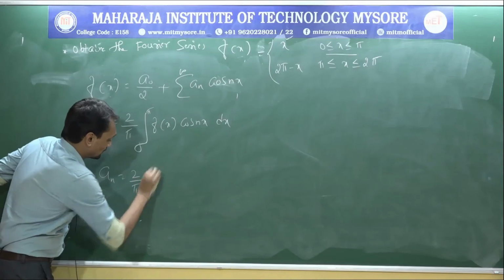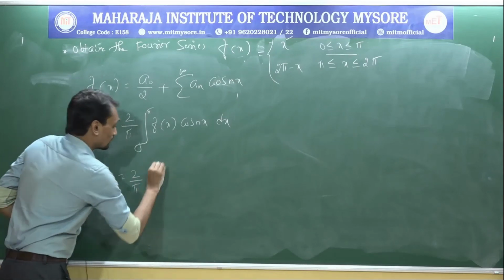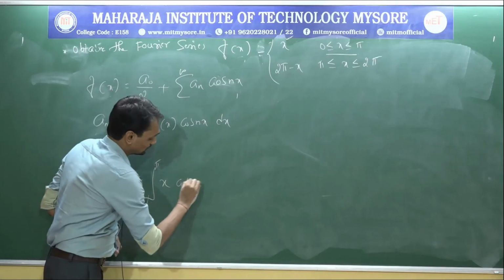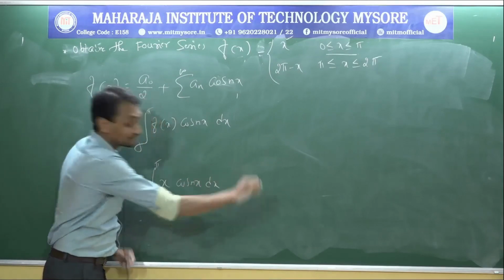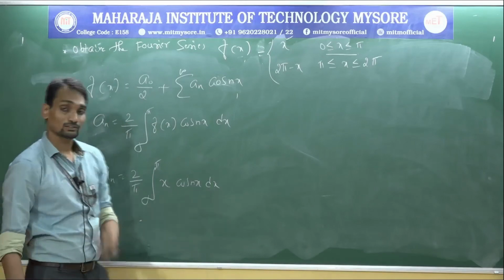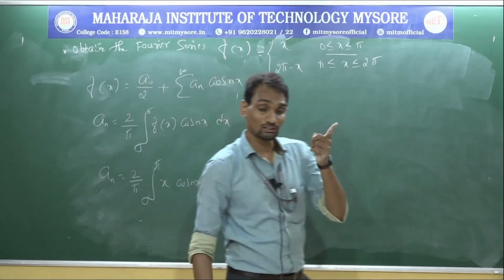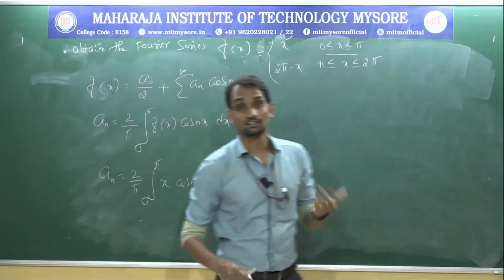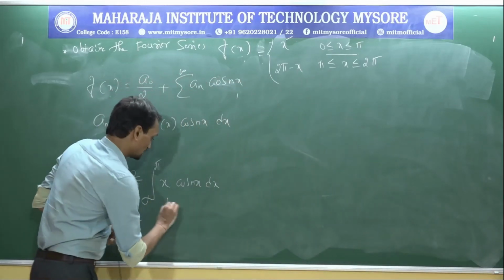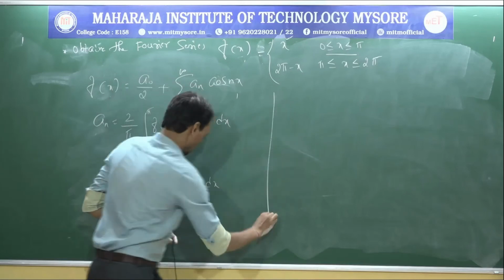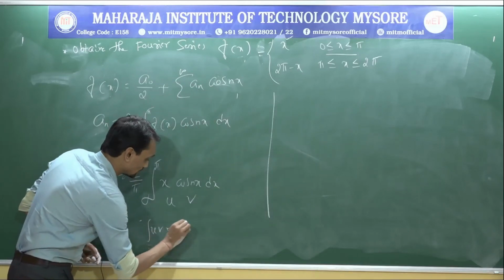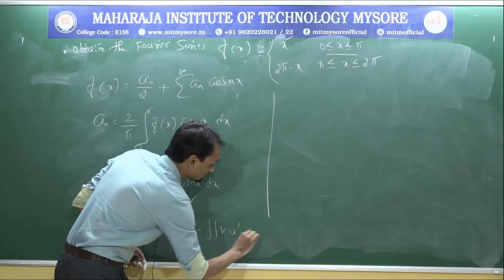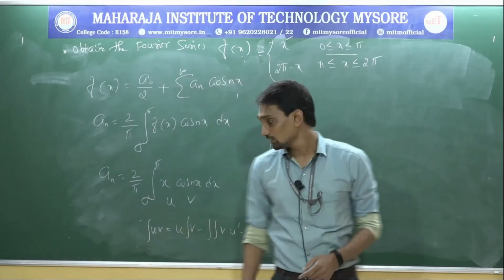An equal to 2 by pi integral 0 to pi. What is f of x? Again the same value, x into cos nx dx. Now two variables are there. In the previous case, while calculating A0, only one variable, so directly we go for the integration. Now two variables will be there, so we need to apply integration by parts: u into integration of v minus integration of v into u dash.